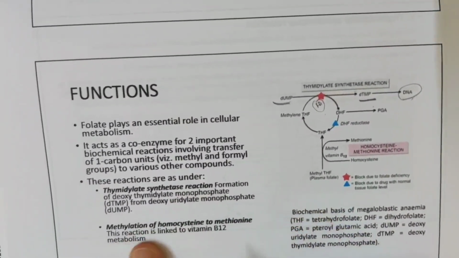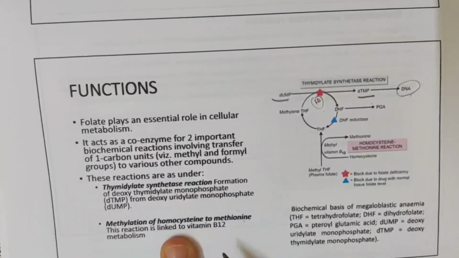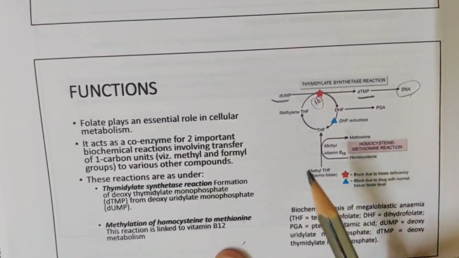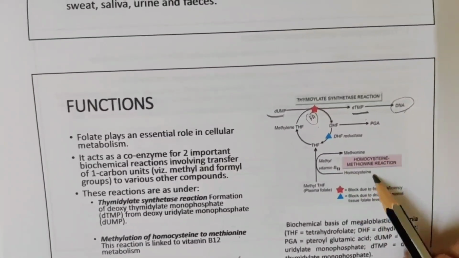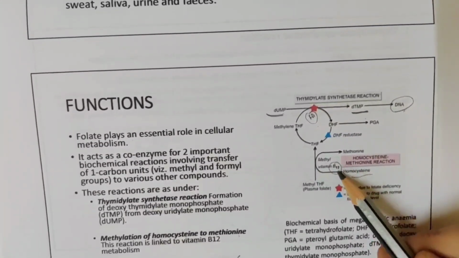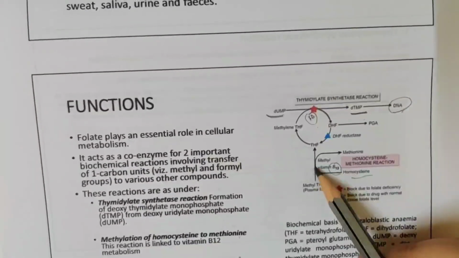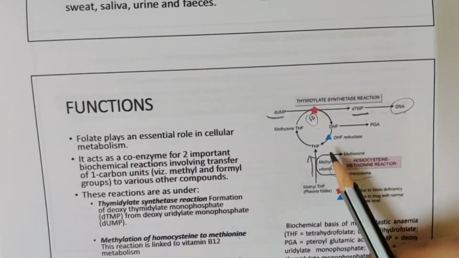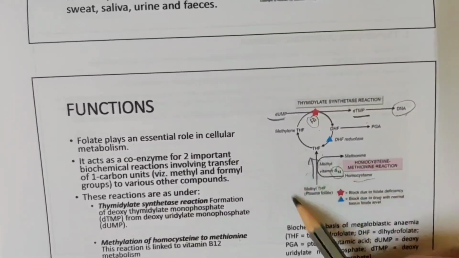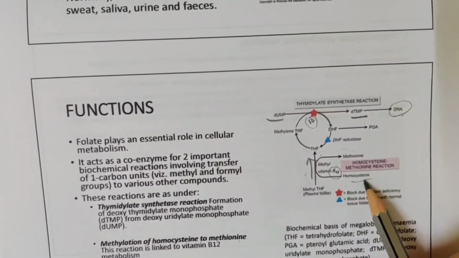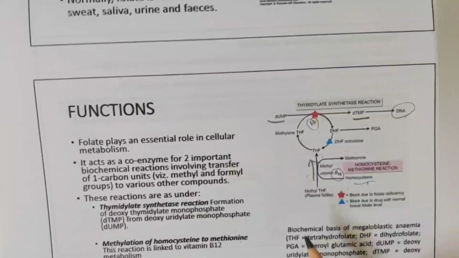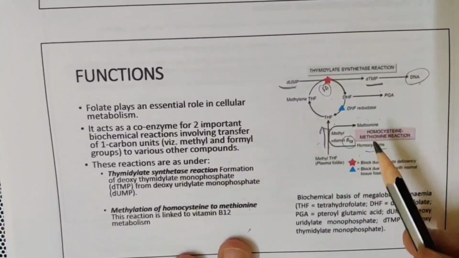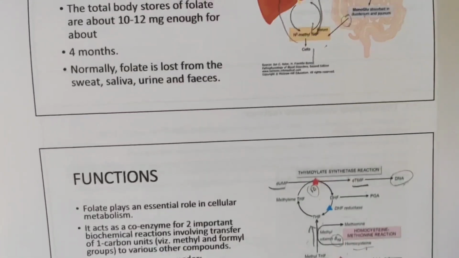The second one is methylation of homocysteine to methionine. We are again coming back to this because this particular reaction requires both vitamin B12 as well as folic acid. Why do you require folic acid? Because methyl tetrahydrofolate will have to become tetrahydrofolate. Only if these two reactions occur concurrently can homocysteine become methionine. So these two reactions are very important, and for them to occur, 1 carbon unit has to be transferred.